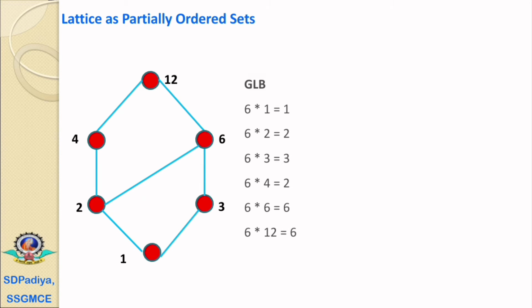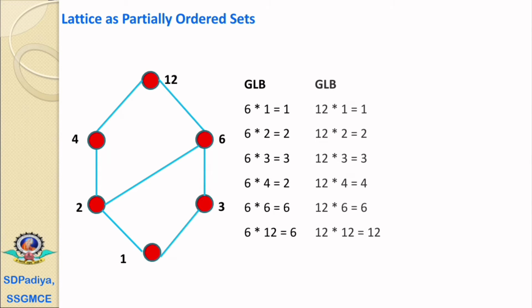For the combination of 6, 6 meet 1 equals 1, 6 meet 2 equals 2, 6 meet 3 equals 3, 6 meet 4 equals 2. The 6 meet 4, they are meeting at 2, that is the greatest lower bound. 6 meet 6 equals 6 and 6 meet 12 equals 6.